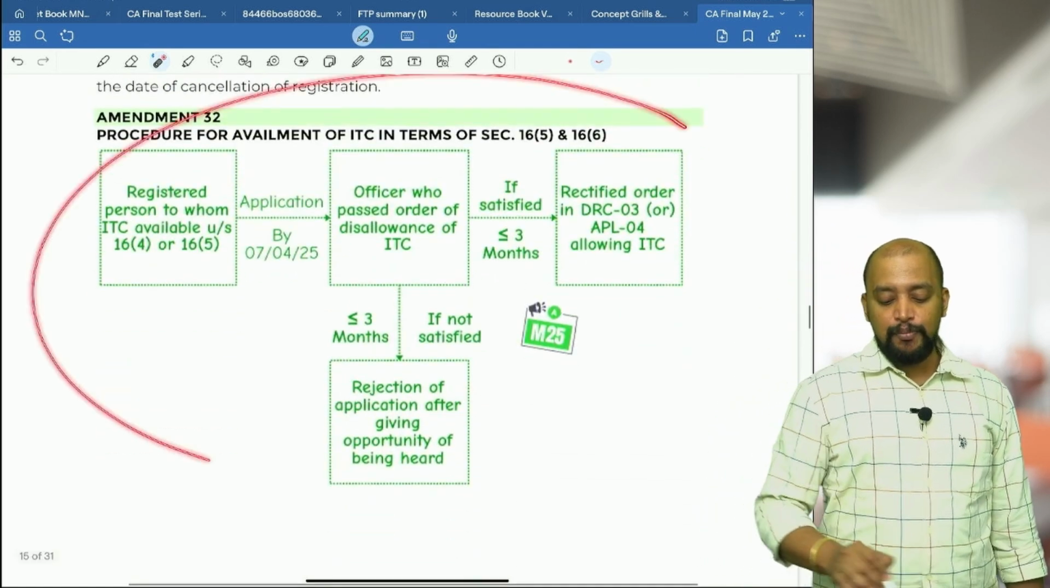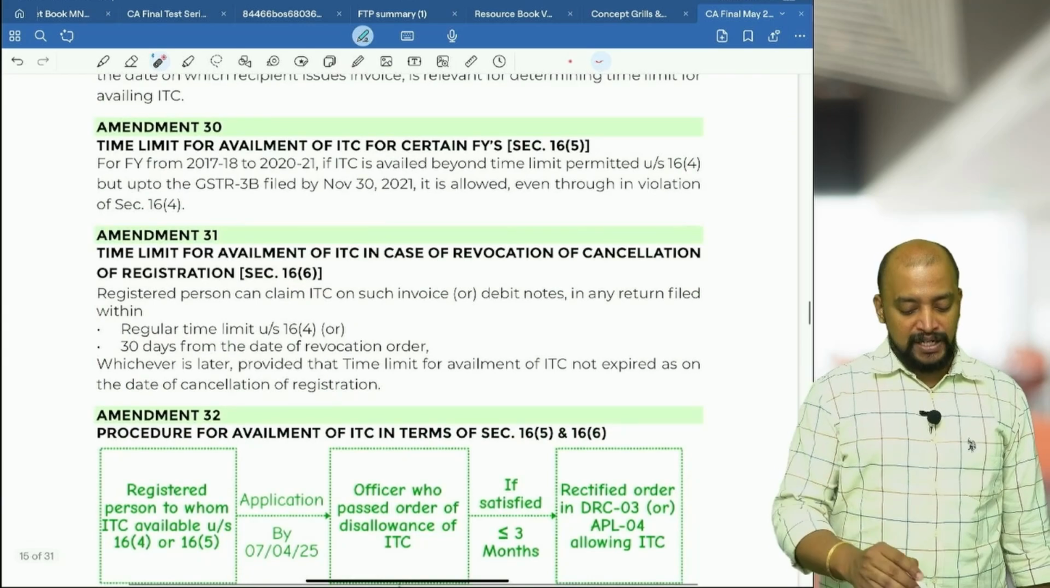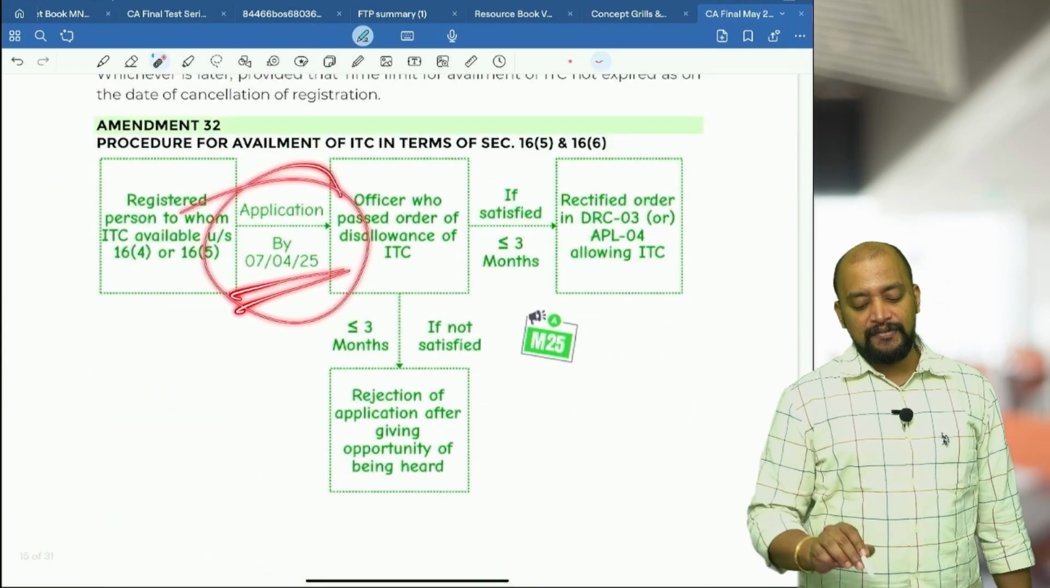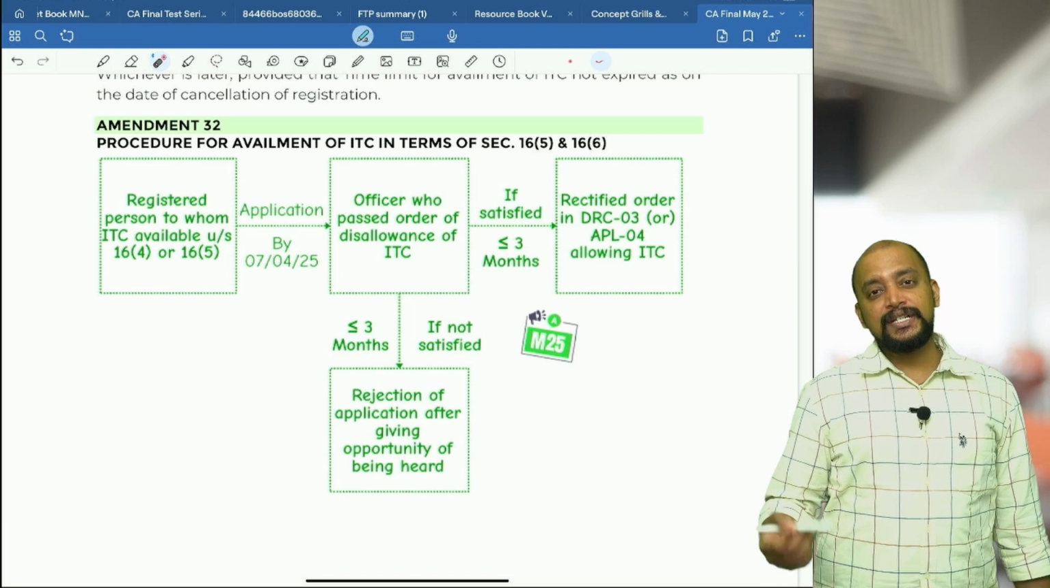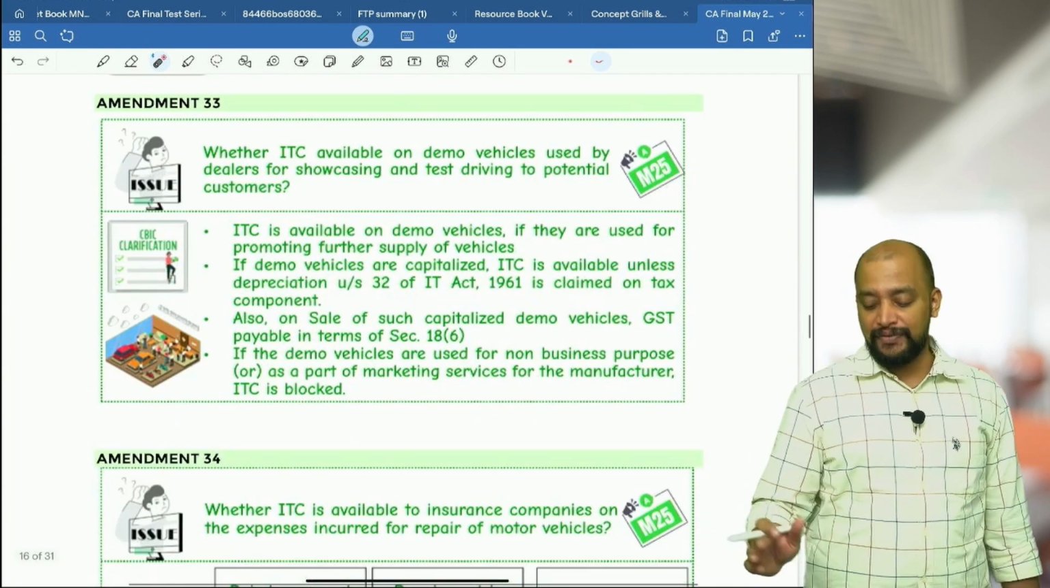For that purpose, they have brought in one procedure. A registered person who is eligible to avail ITC as per subsection 5 or subsection 6 will make an application on 7/7/4, and the officer, if satisfied within 3 months, will allow them the ITC, otherwise the application will be rejected.